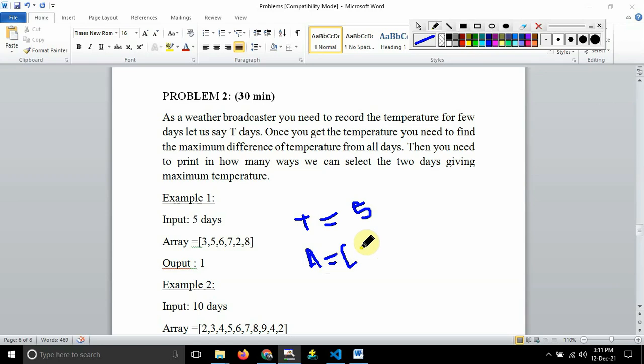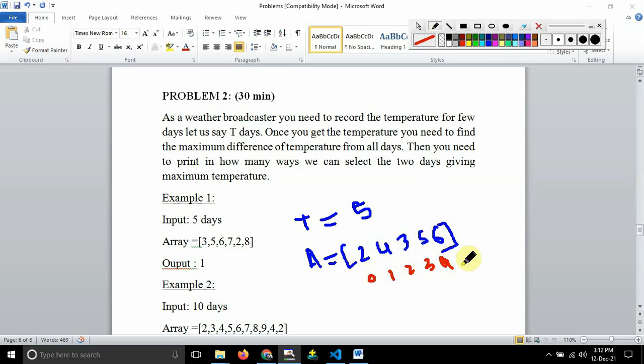Let us say the temperature of the first day is 2, the second day is 4, the third day is 5, the fourth day is 5 again, and the next one is 6. So you have taken 5 days' temperature. As this is an array, it will have index values 0, 1, 2, 3 and 4, since it starts from 0.